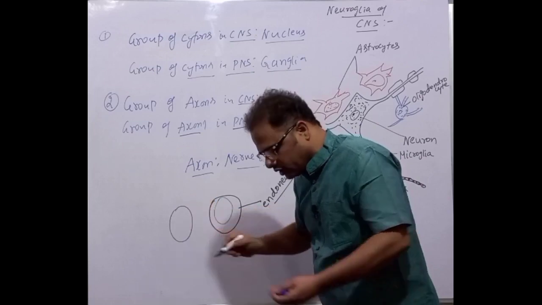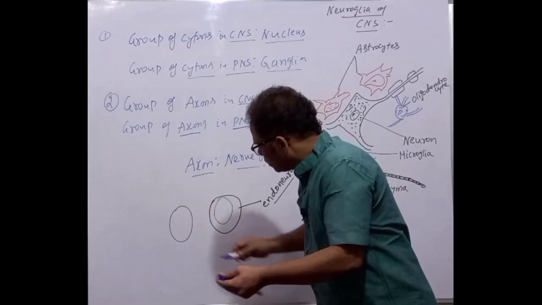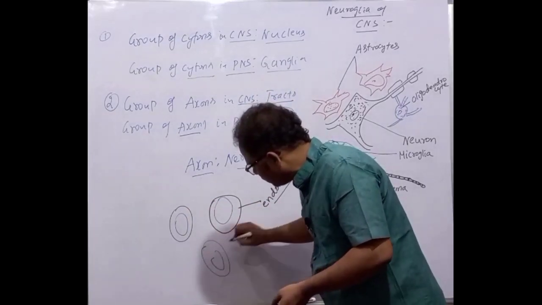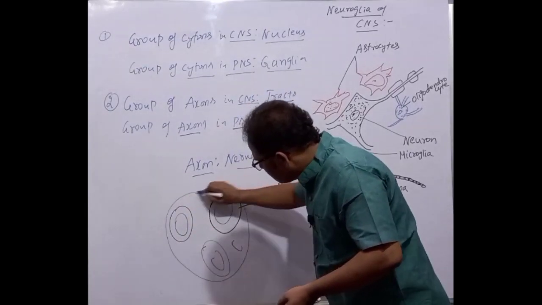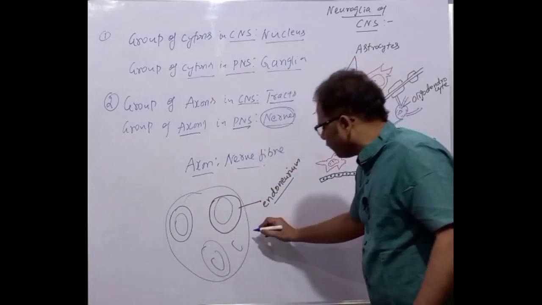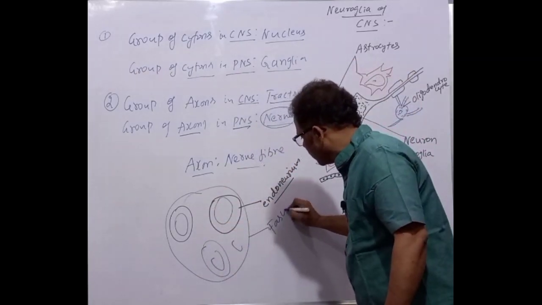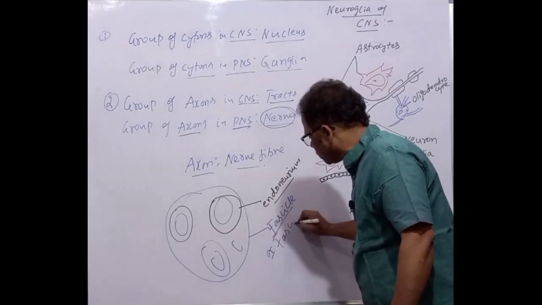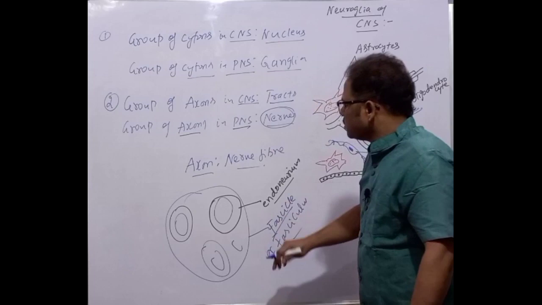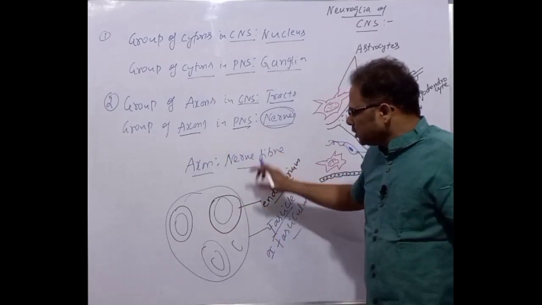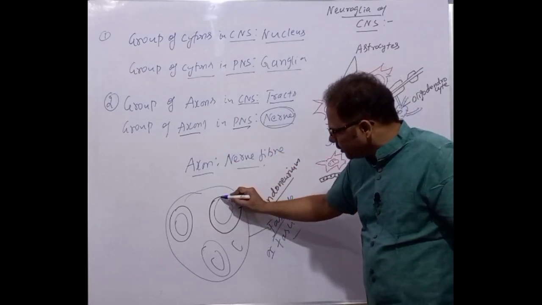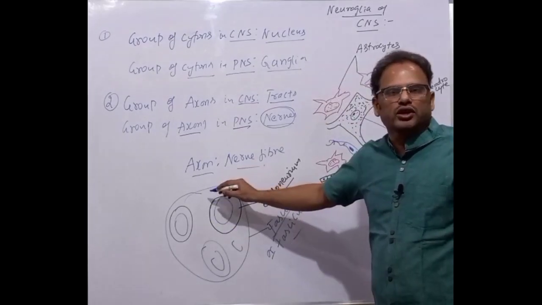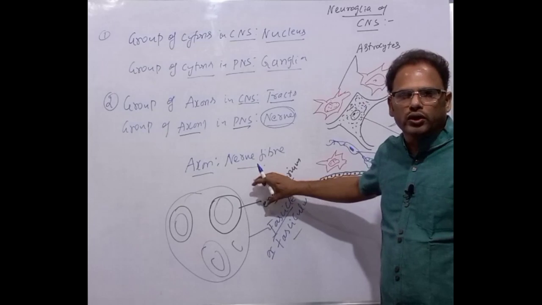Like this, many such structures are formed here. All these form a bundle, a nerve bundle called a fascicle, also called a fasciculus. So the axon means a nerve fiber, enclosed by a loose connective tissue sheath called endoneurium.